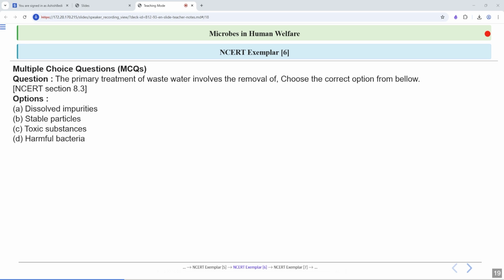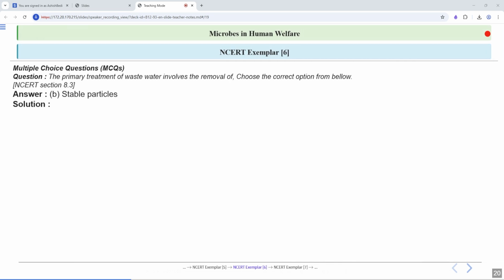Next question, the primary treatment of wastewater involves the removal of, you have to choose the correct option from below. The options are dissolved impurities, stable particles, toxic substances, and harmful bacteria. Option number B, stable particles, is the correct answer. Let's have a look at the explanation.